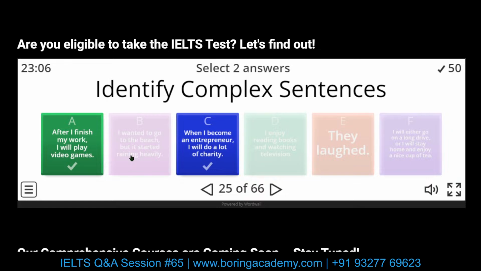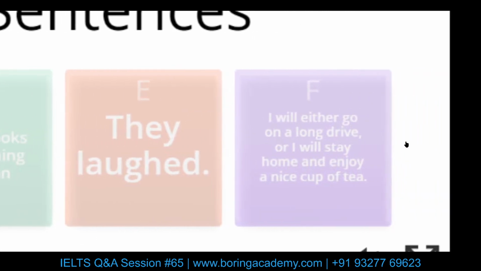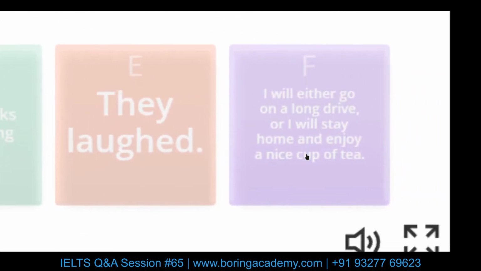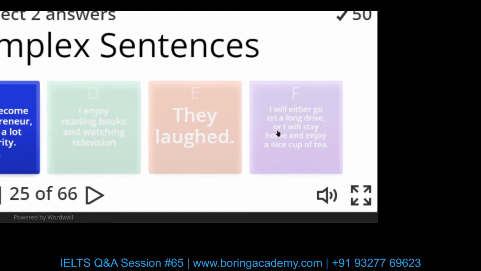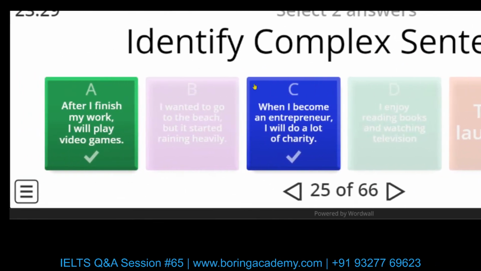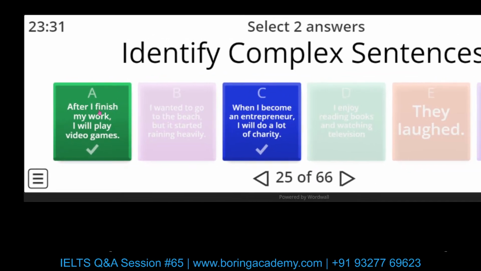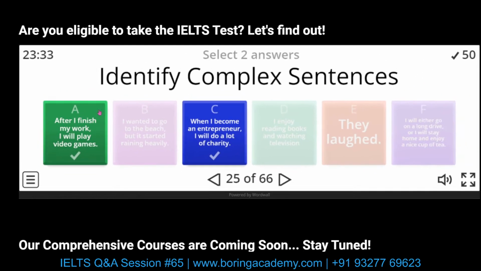If you are referring to sentences as complex because they are long, that is not the grammatical rule. If you look at it in a non-grammatical way, this also looks like a complex sentence because it has a lot of context. But in terms of grammar, this is only a compound sentence because we are using the coordinating conjunction or over here. So if you look at it grammatically, only these two are the complex ones. This is the definition of a complex sentence in grammar.